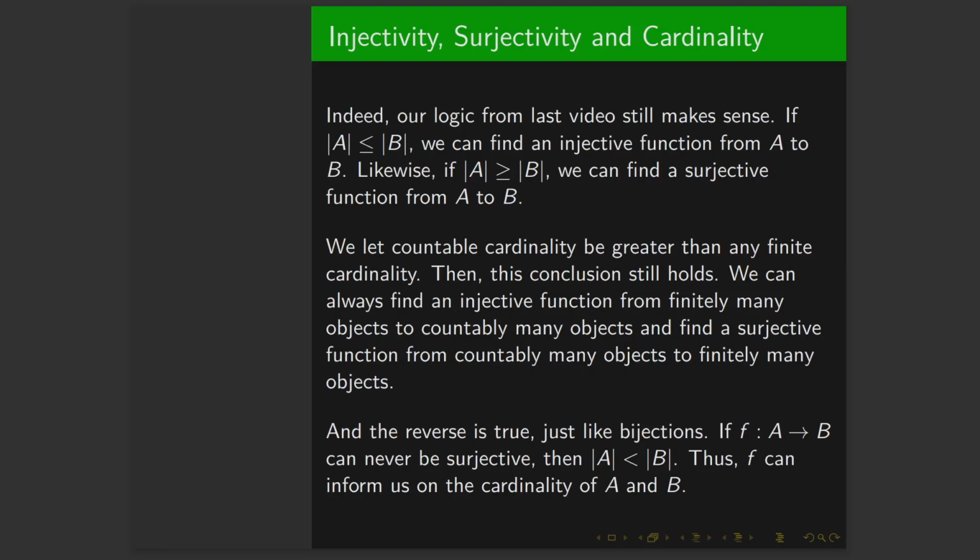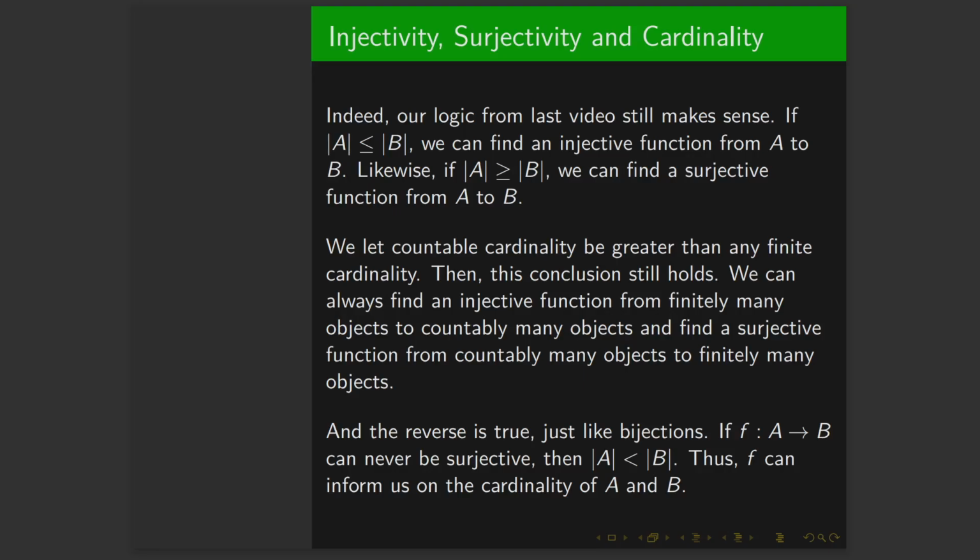And then, yeah, it'll work, right? We can always find an injective function from finitely many elements to countably many objects. Map 5 to everything, you should be able to find an injective function. Map everything to 5 elements, well, you should be able to find a surjective function. It makes sense. And remember how before we showed that, hey, if it's a bijection and has the same cardinality, we can do a similar thing.